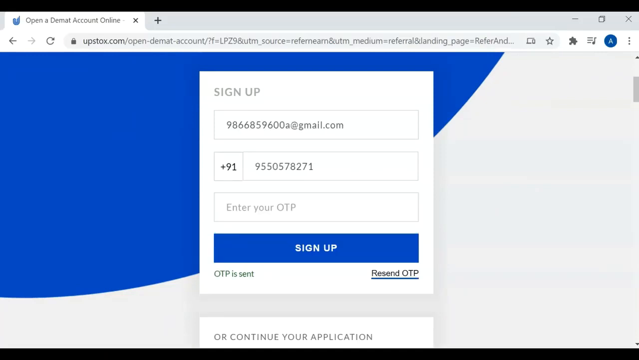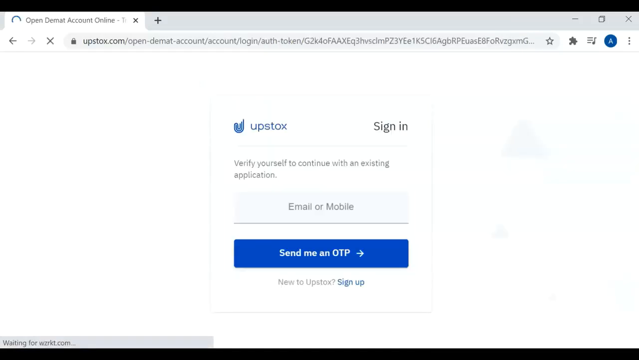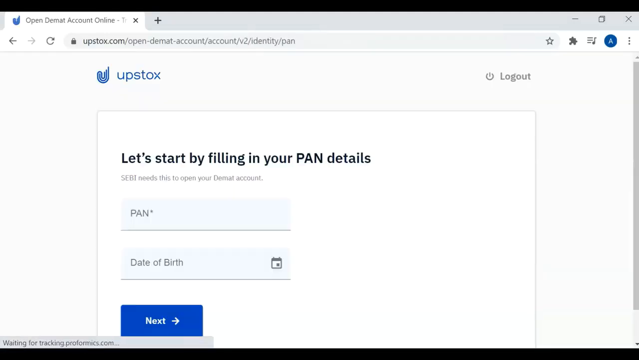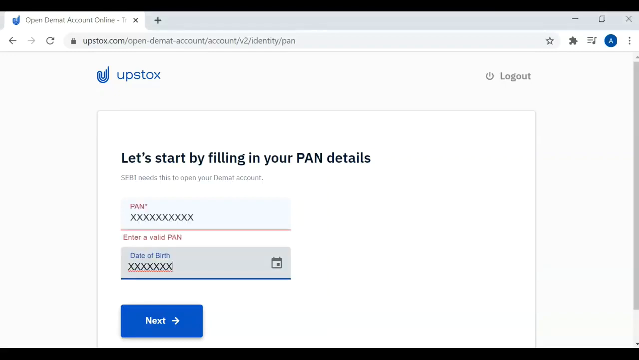Once you enter your email address and phone number and select sign up, an OTP will be received on your phone, and you have to enter it here. After entering the OTP, you can select sign up. So now the first step is completed. Now we have to enter our PAN number and date of birth. After entering your PAN number and date of birth, you have to select next.